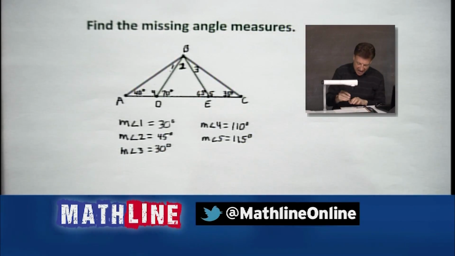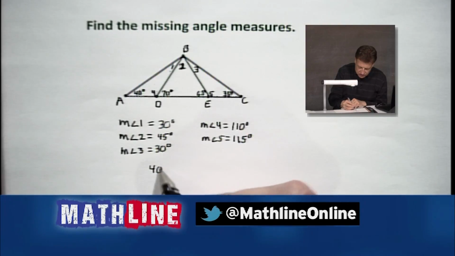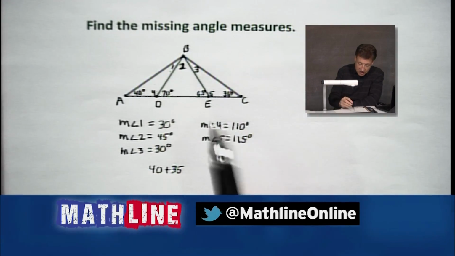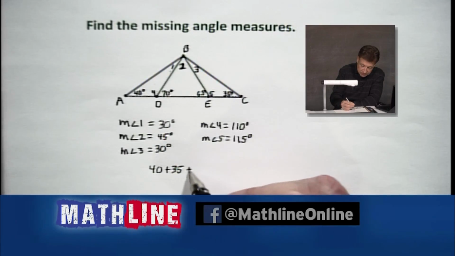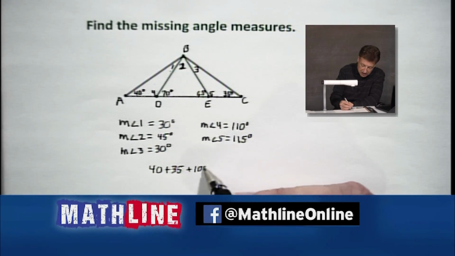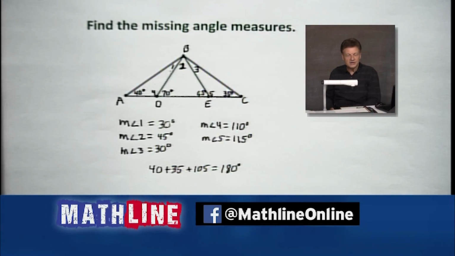Now, the big proof in the pudding. Let's take a look at the big triangle. Does it give us 180 degrees? Well, we got 40 and 35. I'm just curious. It's supposed to. Because remember, it doesn't matter what kind of triangle, what size it is, or whatever. The degree measures always add up to 180. So let's pick these 3 up. Right here they are. That looks like it's going to be 30. 30 is 60. 45, that's going to be 105 for that big angle. And look, look, look, my friends, 180 degrees, 180 degrees.